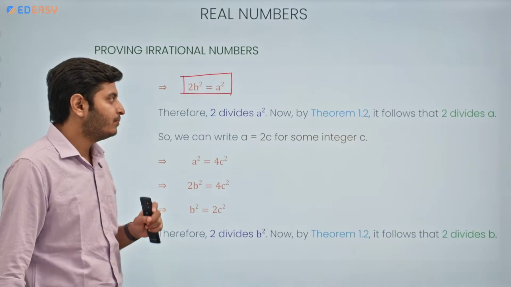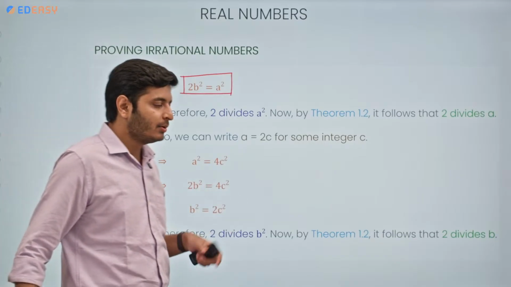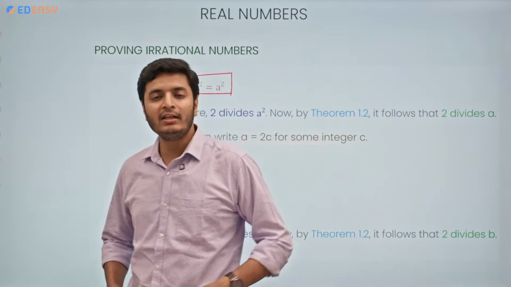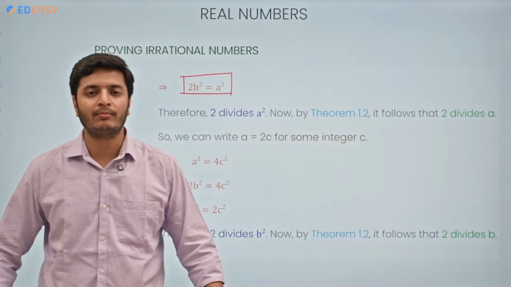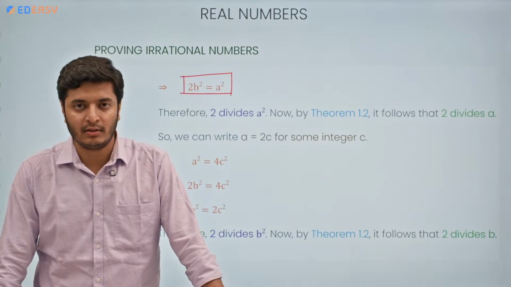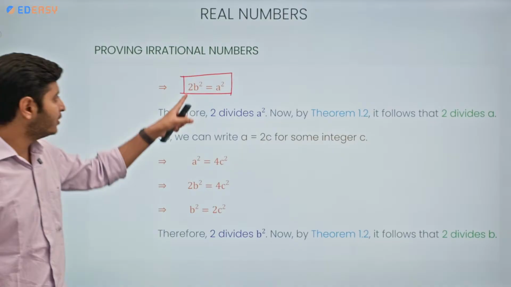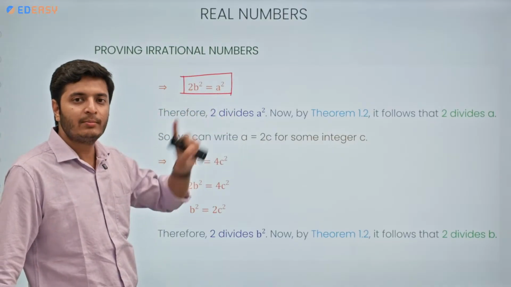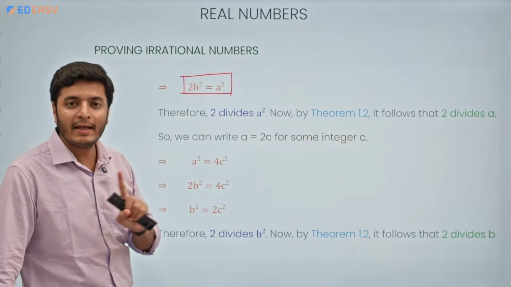Now, remember the previous theorem, theorem number 1.2. If there is any prime number p, and if p divides a square, then p divides a as well. Correct? So here 2 is a prime number, and 2 divides a square, so it means 2 divides a as well.